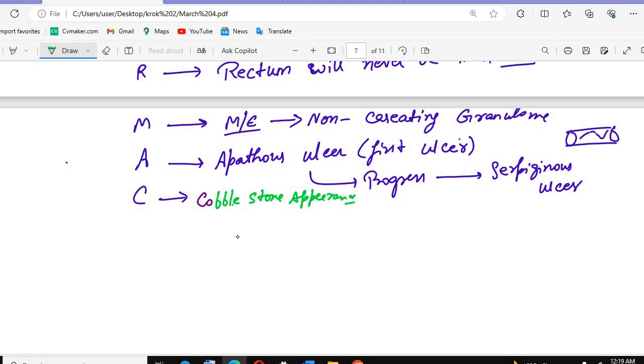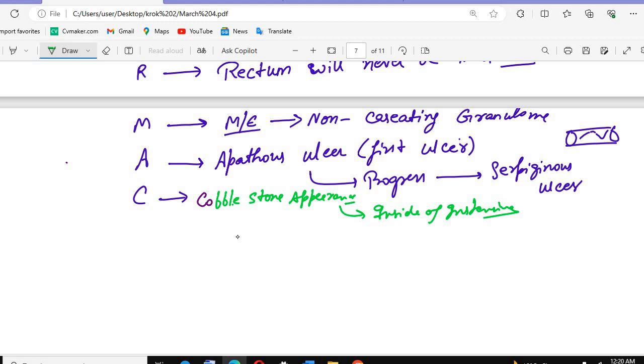Cobblestone appearance. What will the cobblestone appearance be like? I will share the images. We will see the inside of the intestines looking like cobblestone. Whenever cobblestone appearance is seen in questions, that is Crohn's disease.